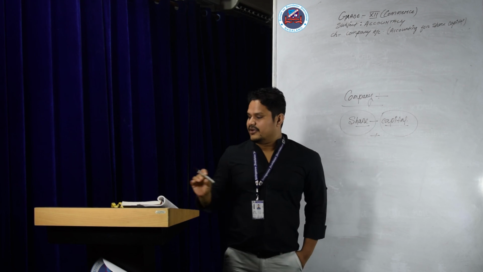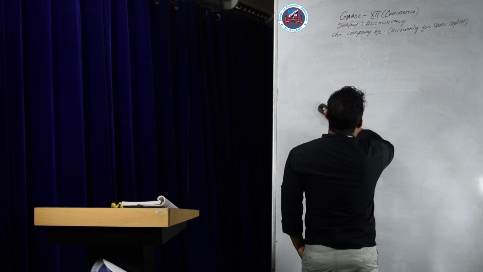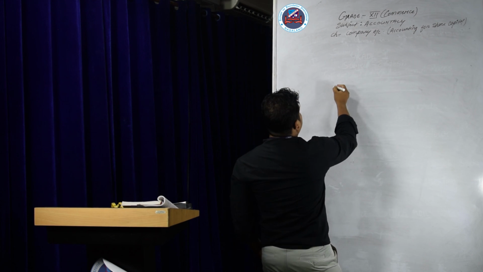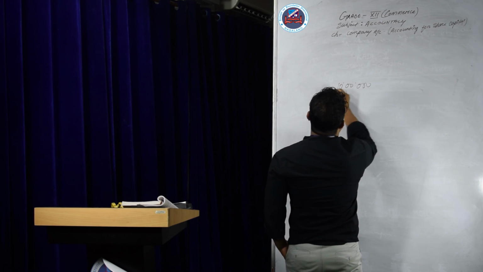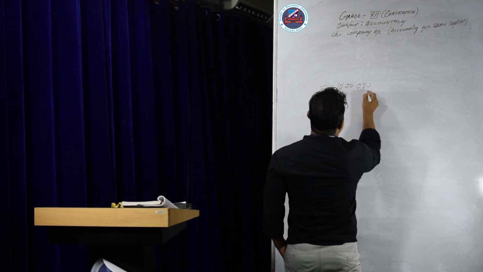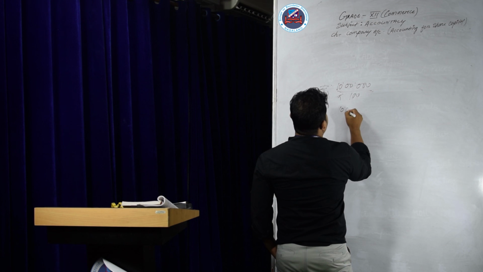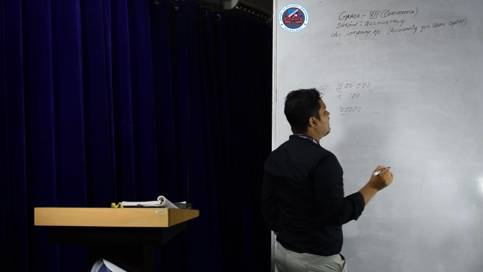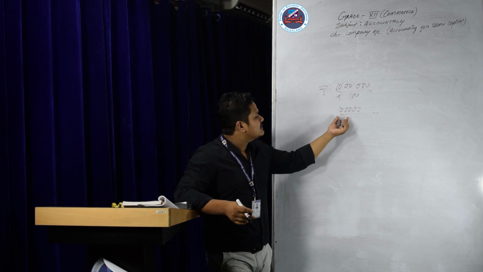So in this chapter what we are going to learn? The journal entries of a company. See, when a company issues shares, suppose the company needs 10 lakh rupees for a business. The company divides this into shares of 100 each, and it becomes 10,000 shares. These 10,000 shares will be issued to the market, and shareholders will purchase them.